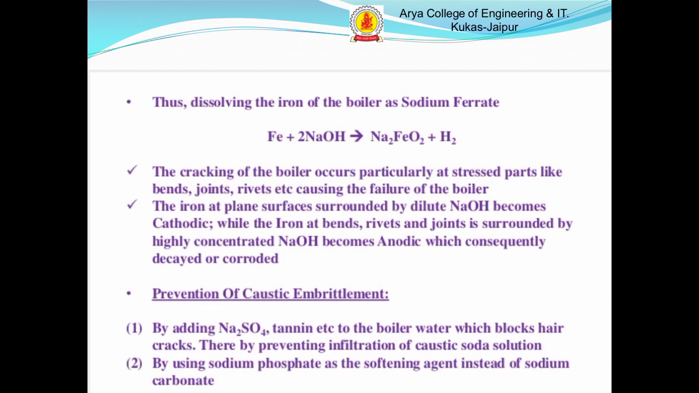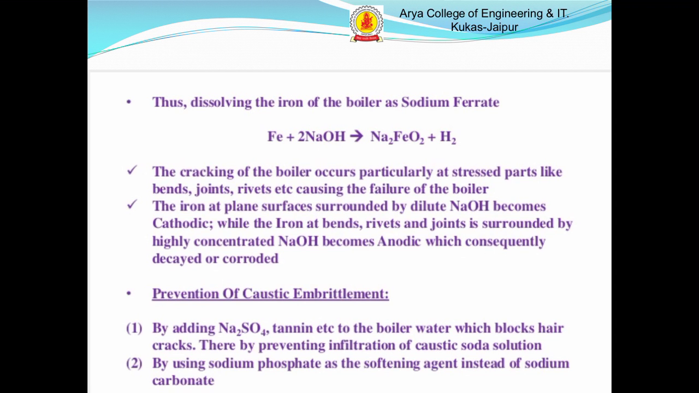This is the next reaction. Iron reacts with sodium hydroxide and converts into sodium ferrate, and hydrogen gas is released. The cracking of the boiler occurs particularly at stressed parts like bends, joints, rivets. It causes the failure of the boilers.